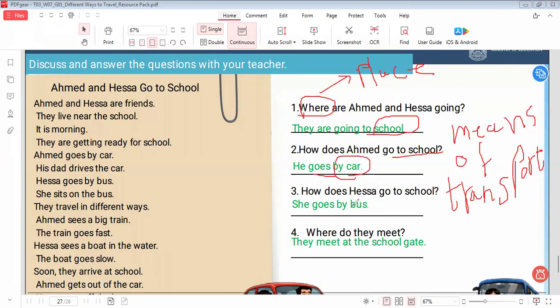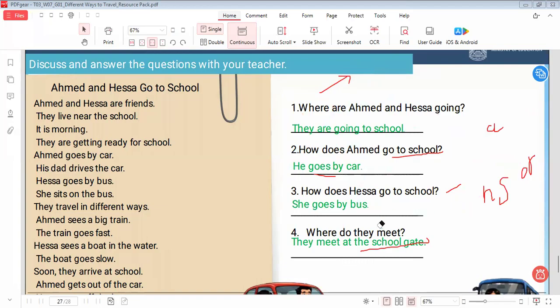How does Hisa go to school? By bus. Ahmed goes to school by car, and Hisa goes to school by bus. Where do they meet? They meet at what? At the school gate. Okay, they meet at the school gate. Let's continue with the rest of the unit.